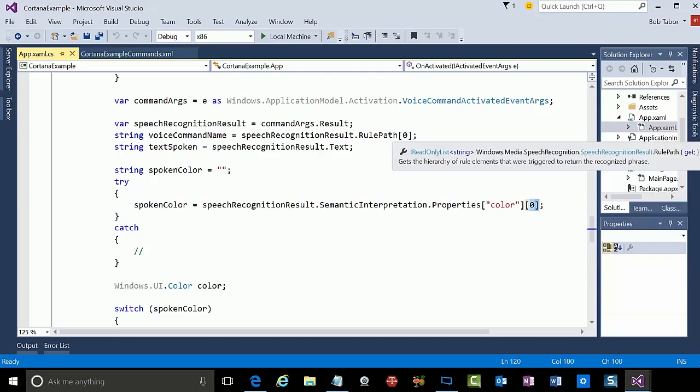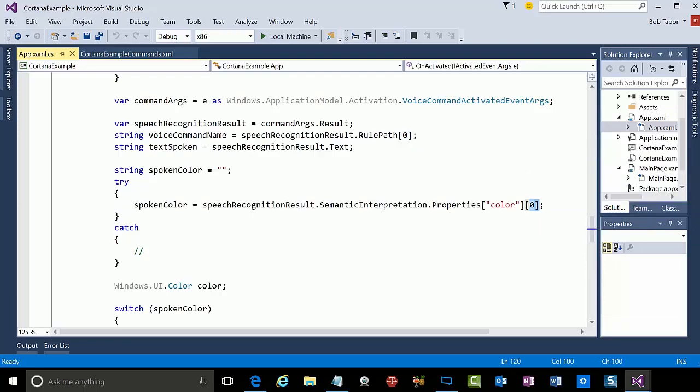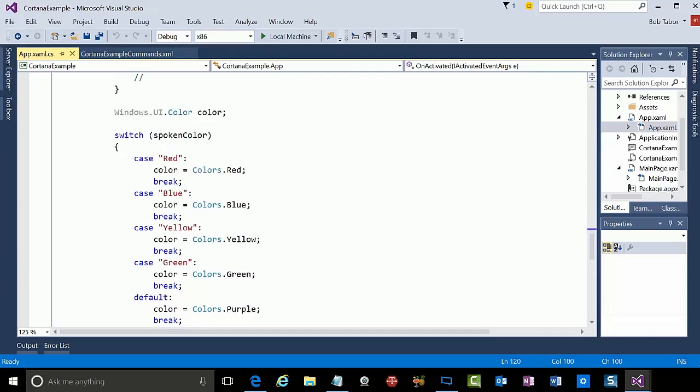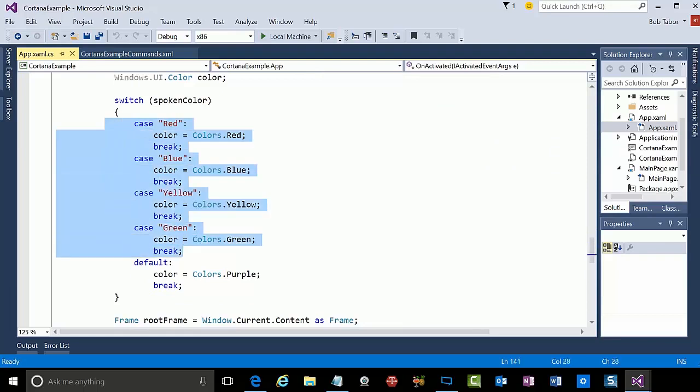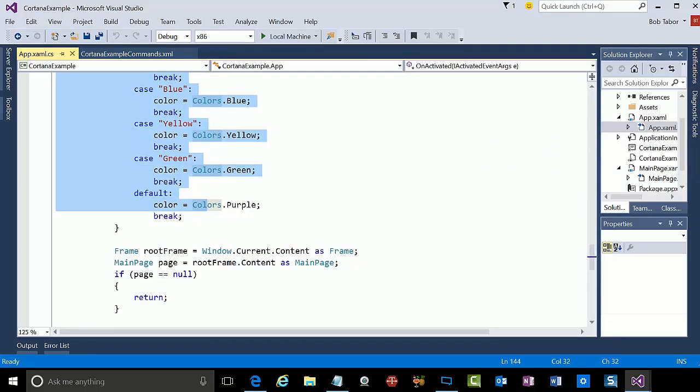I guess it's possible that there are multiple commands and multiple phrase lists that were passed in, so we're just grabbing the first one. And then the rest is really just logic in my application. In this case, I'm going to compare the spoken color that we grabbed off from the SemanticInterpretation.Properties, indexing into the color label. And then I just make sure that we return a Windows.UI.Color.